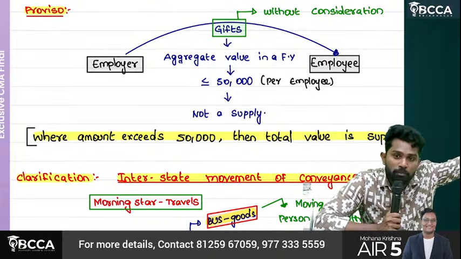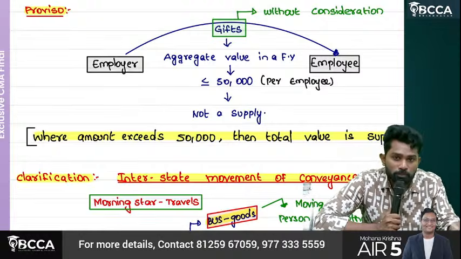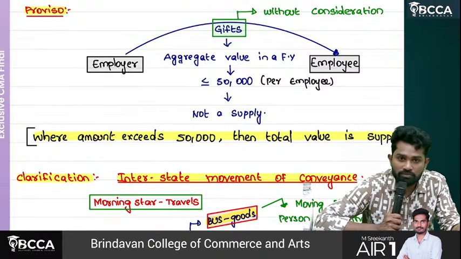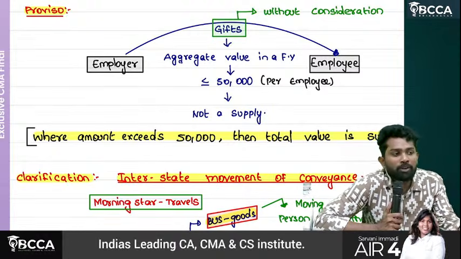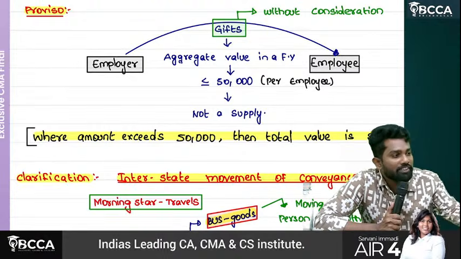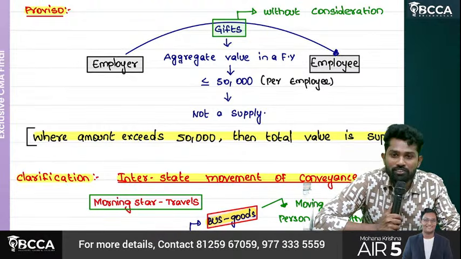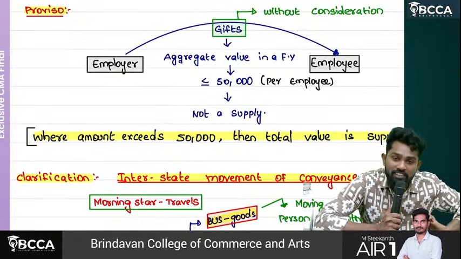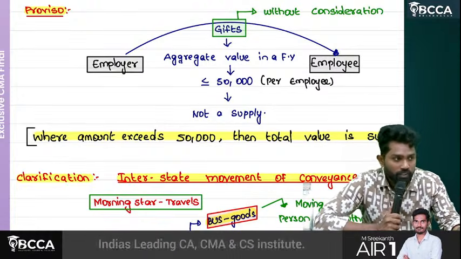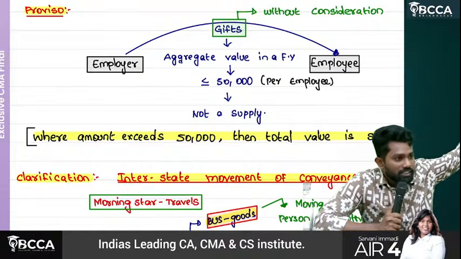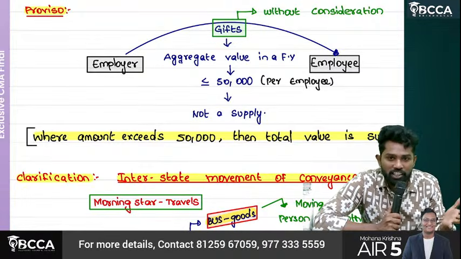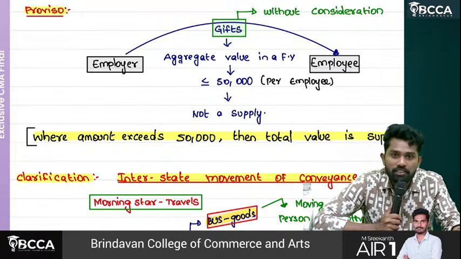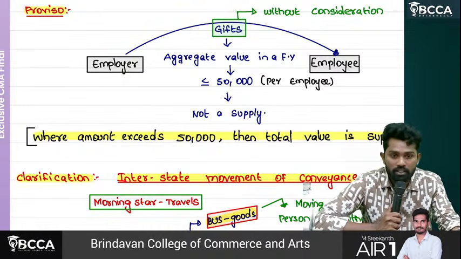If you apply the above provision, is it harsh or not? Then the employer will simply start doing what? He will not even give the sweet box. Why? Because unnecessarily he has to pay GST on that. If you treat it as supply, GST has to be paid. He didn't get any money, but still he needs to treat it as supply. That's why they have given an exception here through a proviso.